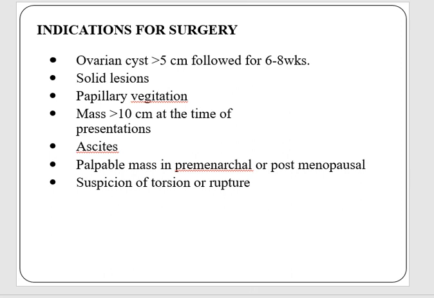And indications for surgery in such cases are where the ovarian cyst is over 5 cm and is present for the last 6 to 8 weeks, not resolving, in cases having solid lesions, where we can see papillary vegetations projecting inside the cyst mass, and where ovarian mass is over 10 cm at the time of presentation, associated ascites or palpable mass in the premenarche or postmenopausal age, or there is a suspicion of torsion or rupture. All of these are indications to go for surgery.